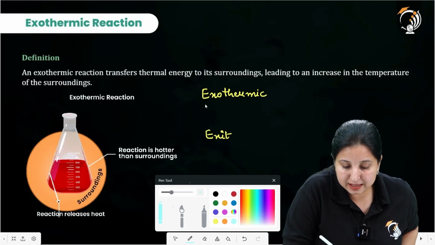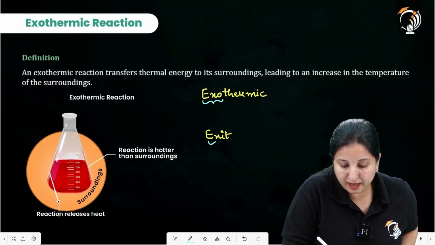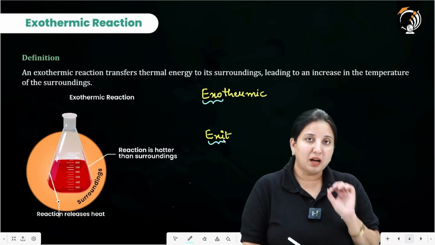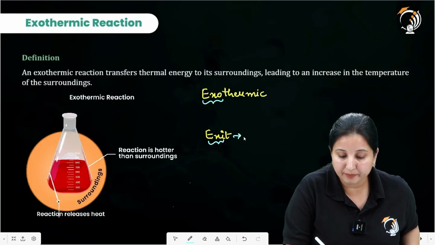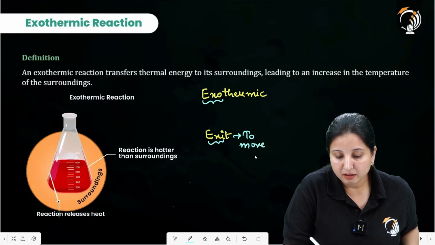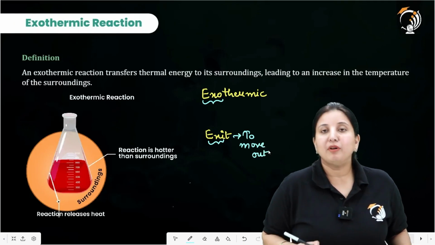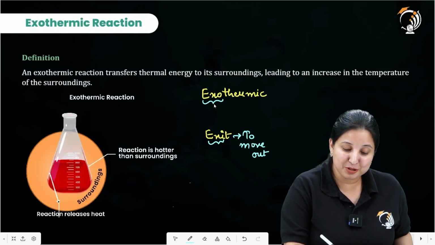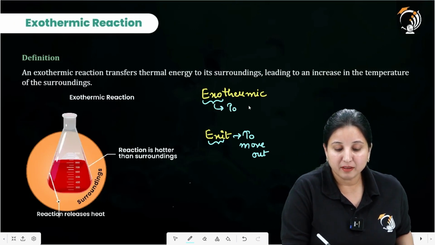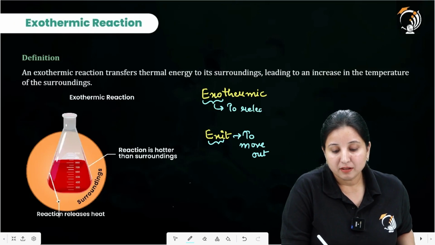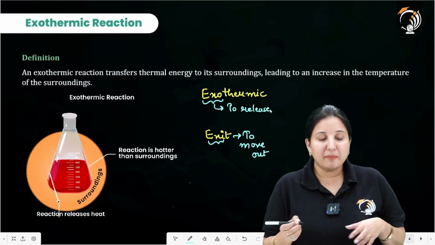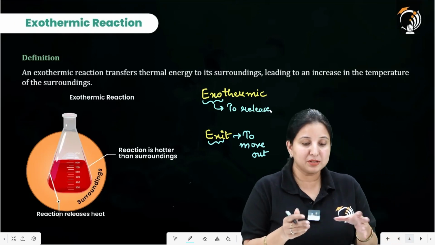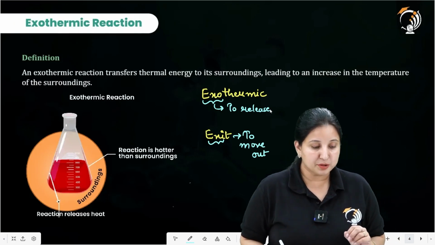In both cases, if you compare EX, exit means what? To move out, isn't it? So exo also means to move out. Over here I am using the word release because I want to relate it with chemistry.